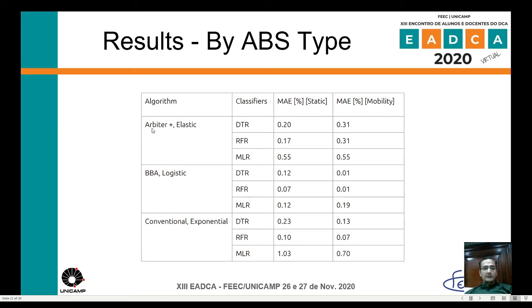First we have results by ABS type: hybrid, Arbiter and Elastic, then buffer based and Conventional. In each case, random forest regression has less mean absolute error as compared to decision tree regression and multilinear regression.